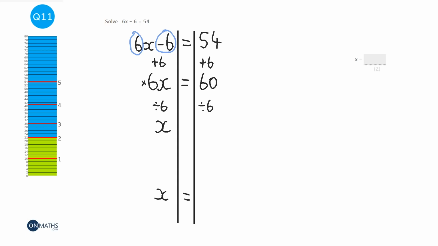So we're going to end up with x on the left-hand side, and 60 divided by 6 is 10. So the answer is x equals 10. Didn't need that much room in the end, and that's it.